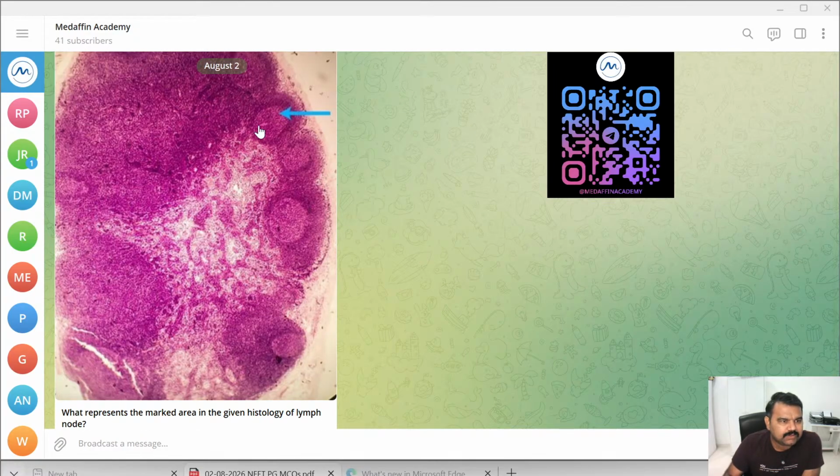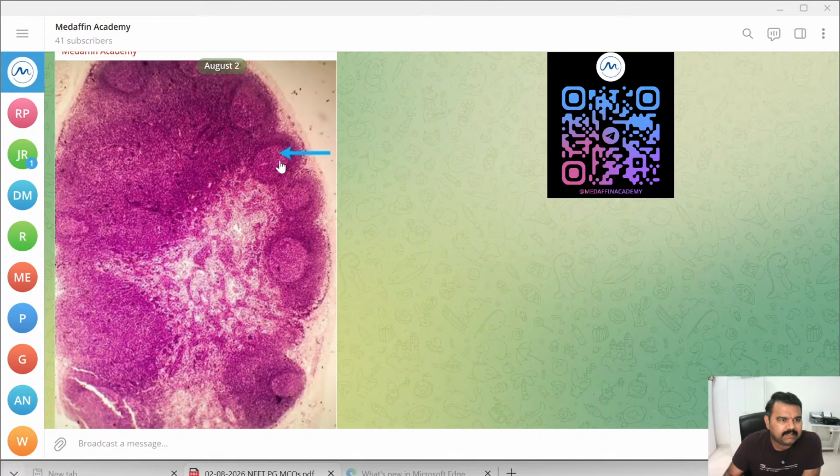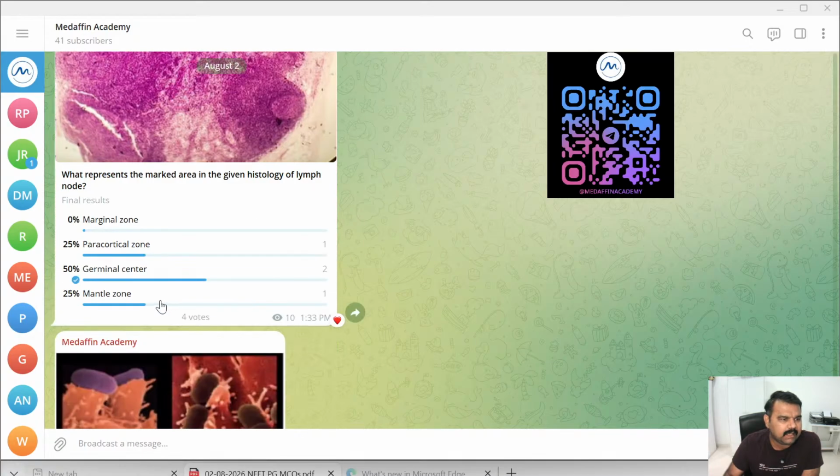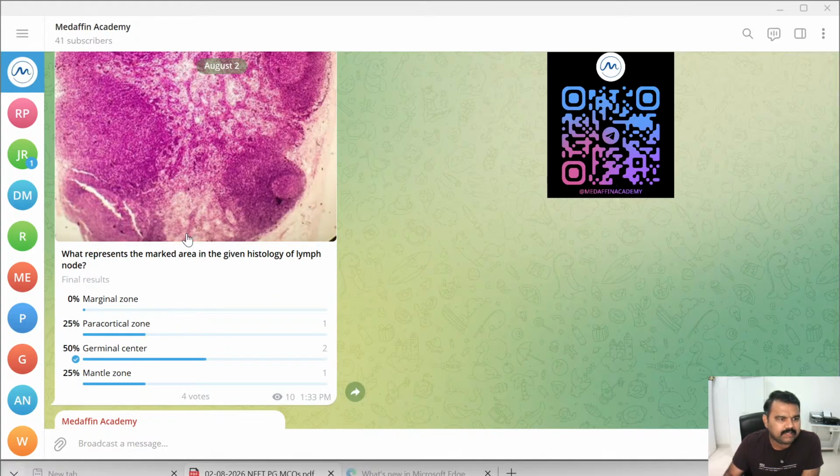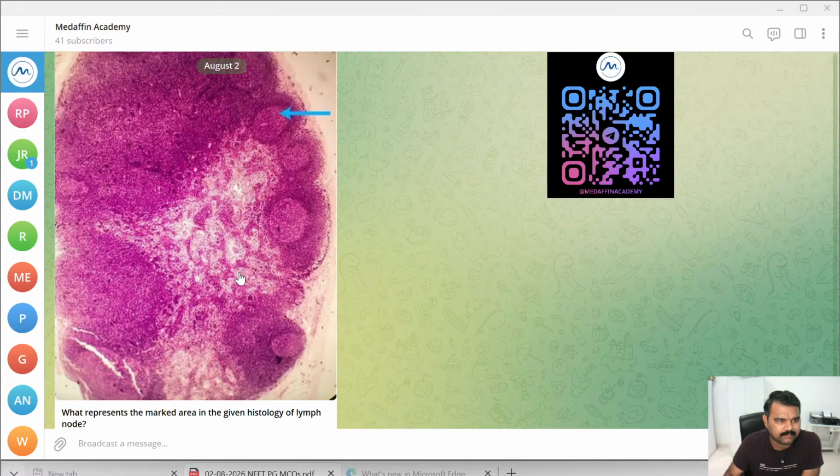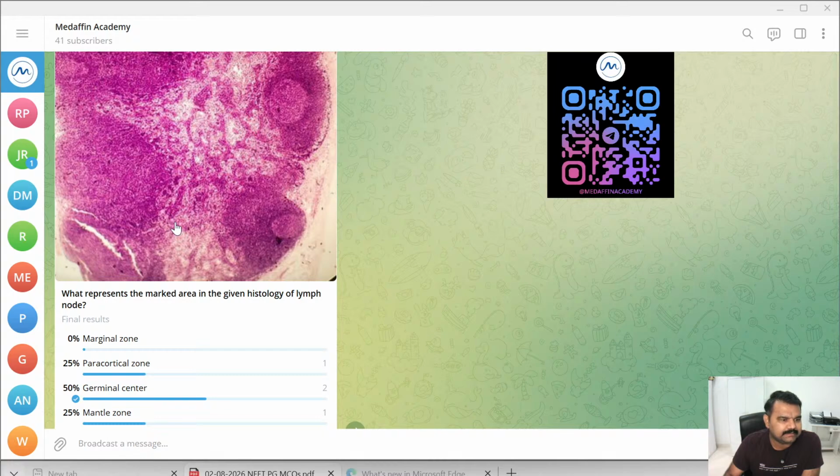They are pointing at the inside of this circular thing, so it is actually the germinal center. But there is also a confusion here, so we need to clarify this particular question. The correct answer is actually germinal center.